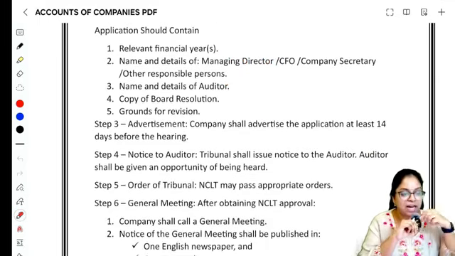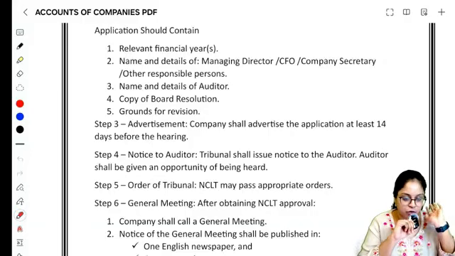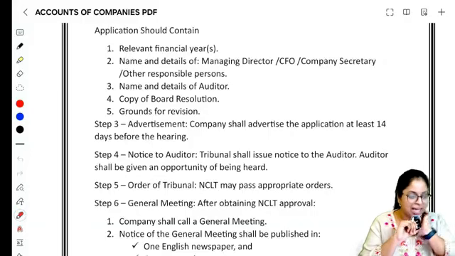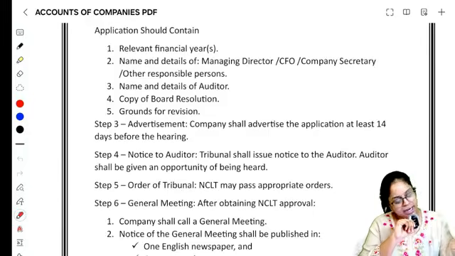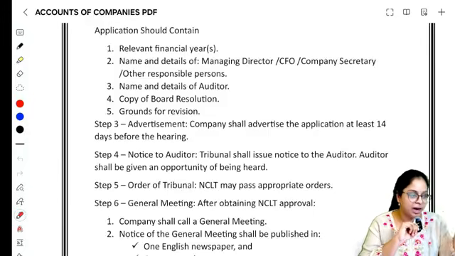And step 3 is advertisement கொடுக்கணும், right? Company should advertise the application at least 14 days before the hearing. You have to give an advertisement. And auditorக்கும் notice அனுப்புவாங்க. Tribunal auditorக்கும் notice அனுப்பி என்னப்பா நீ மாஸ் தூசான ஆடிட் பண்ண, நீ ஆடிட் பண்ணி சைன் எல்லாம் போட்டு